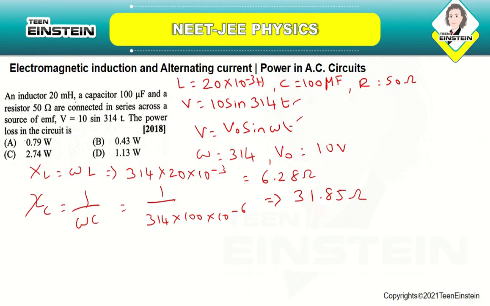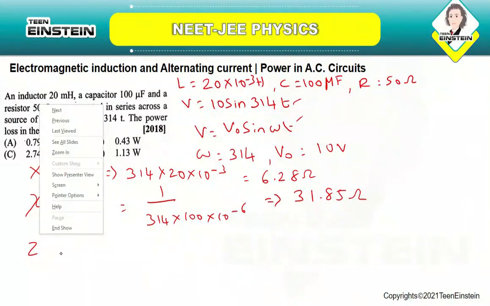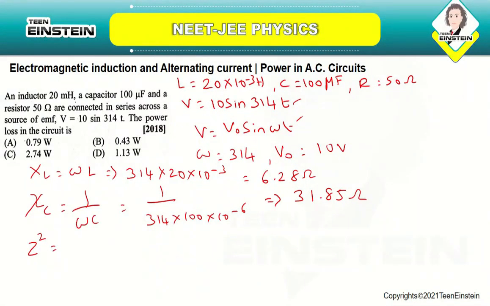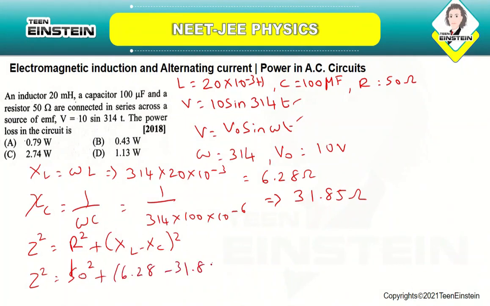Now you want to find out what the impedance is. Okay, so Z square is equal to R square plus XL minus XC the whole square. So Z square is equal to 50 square plus 6.28 minus 31.85 the whole square.